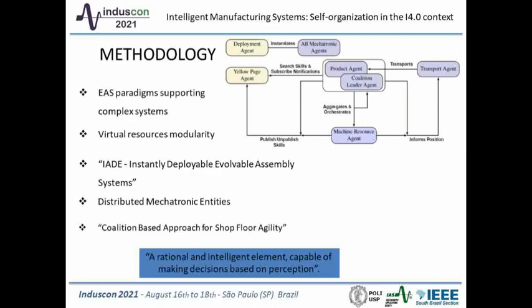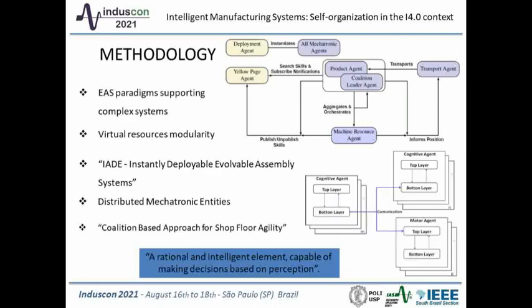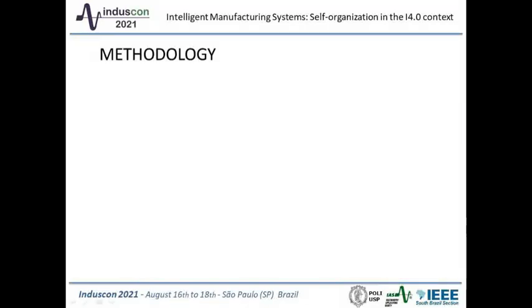IDEAS has defined another architectural detail for agent definitions, which specifies two types of agents: the cognitive agent, responsible for applications, relationships, and interaction of motor agents, and the motor agent, responsible for acting in the physical environment. Note that the aspects related to this last component will not be treated in detail in this work. Note also that the concepts presented were not suitable to the Industry 4.0 context.